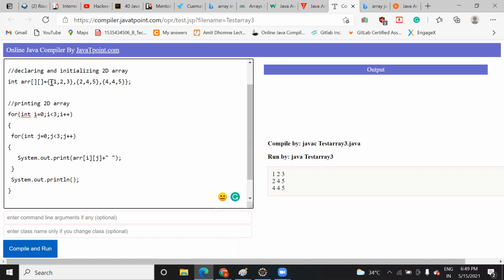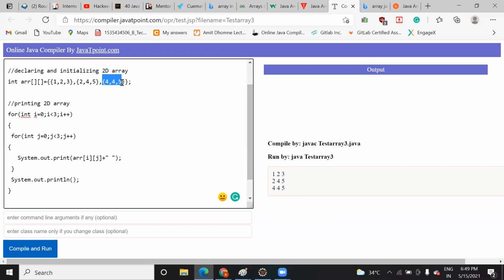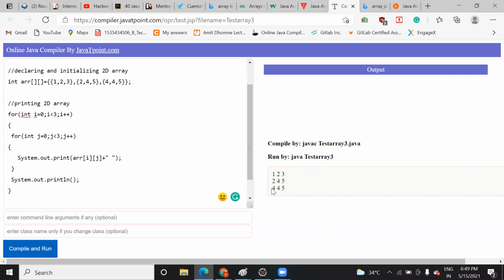Means you can see here how you can define the compile time array. When you want to run it, you specify within curly braces, like see here, 1 2 3, your first row. It will come like this. You can see 2 4 5, your second row. This is 4 4 5, your third row, right? Is it clear how you can define a compile time multi-dimension array or 2D array?